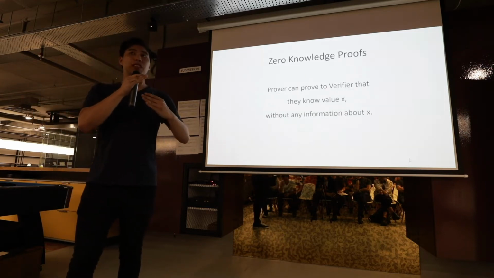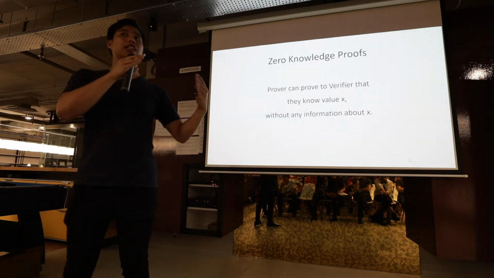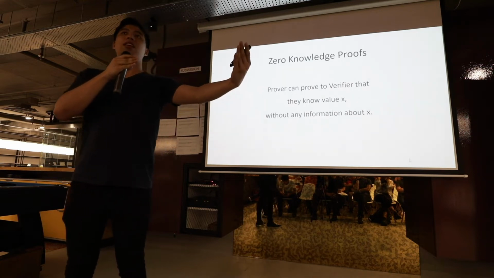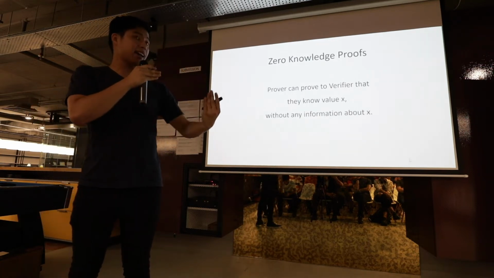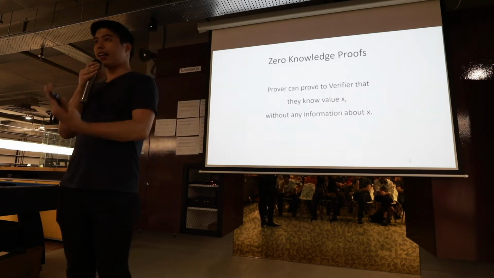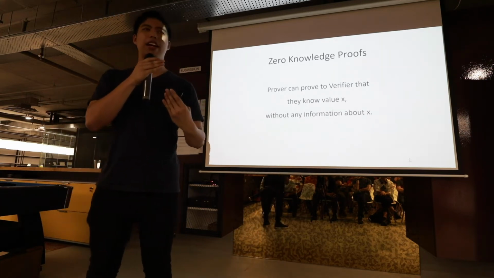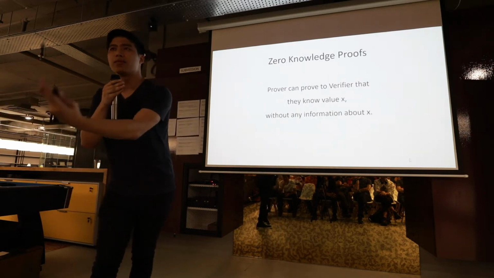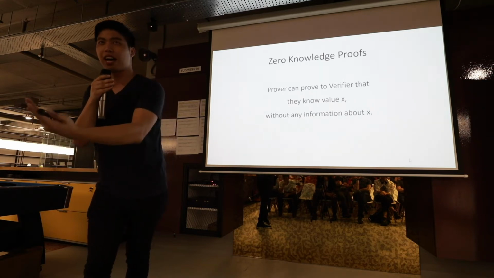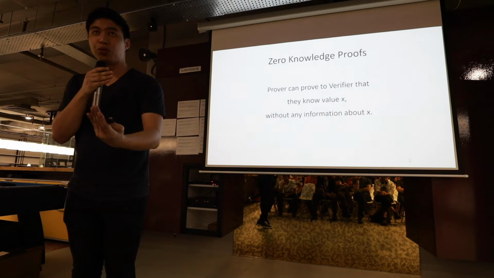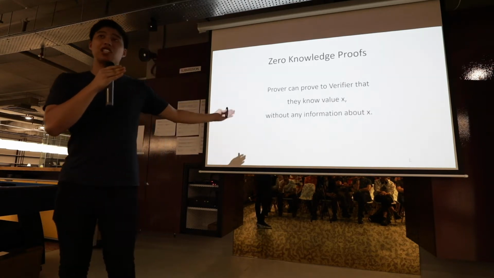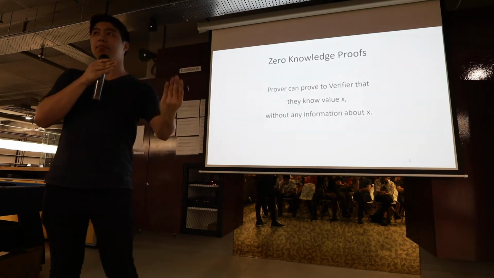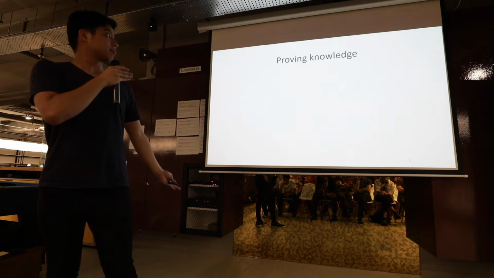Right, so the high-level definition of a zero-knowledge proof is that a prover can prove to a verifier, which is another party, that they have knowledge of X without revealing information about X. Okay, this seems a bit paradoxical, right? Let's say I know Hari's birthday, and he asks me to prove that I know it. How will I do that? I'll just say his birthday out, right? That's the only way to prove it. But in cryptography, you can reveal that you know something without revealing that something. Let's see how we can run through that.